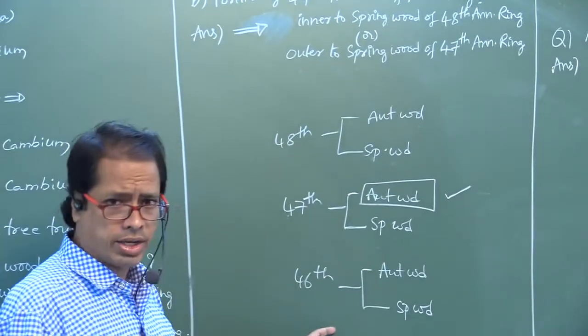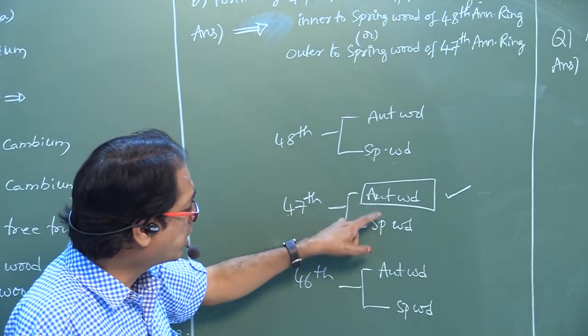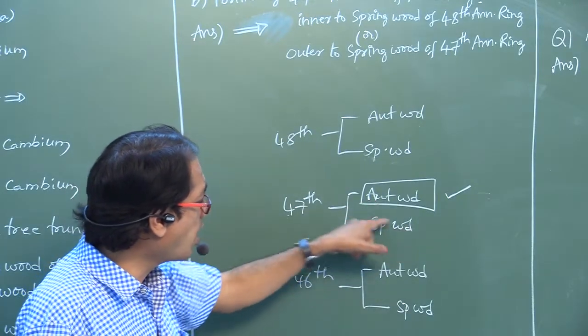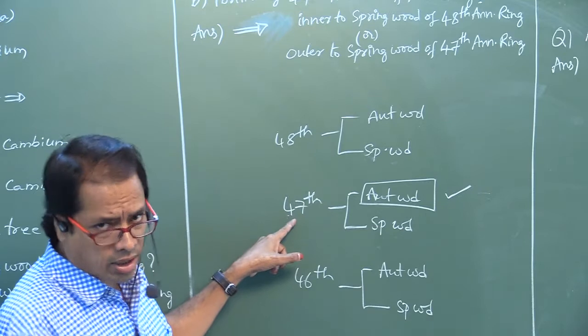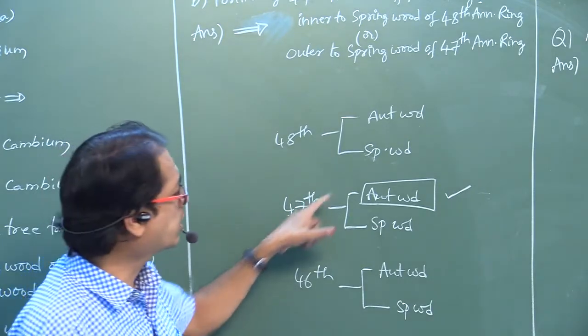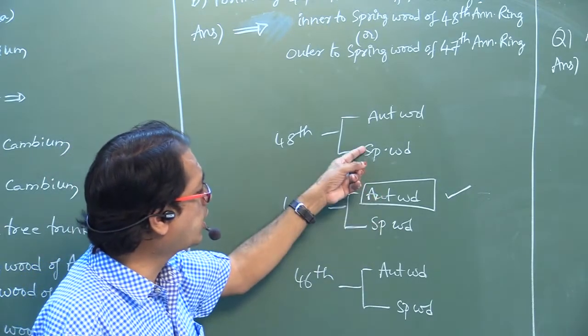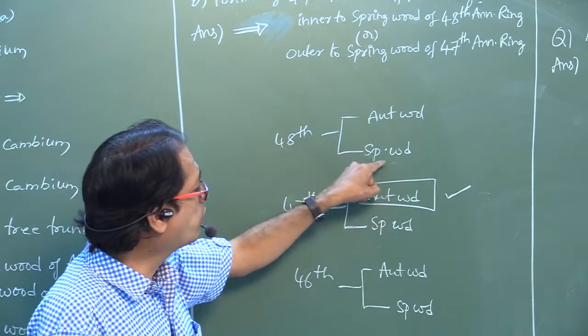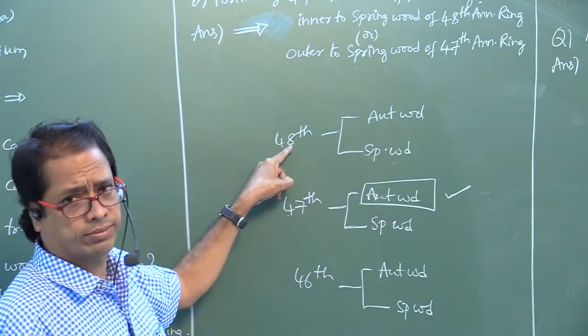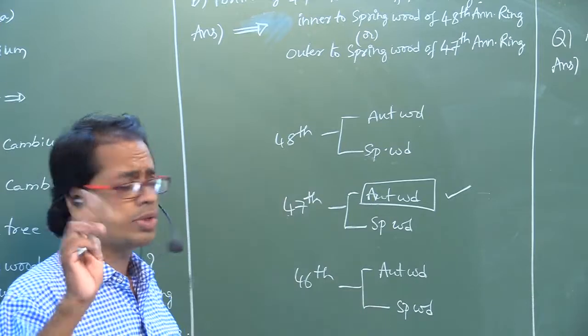Try to understand, my dear students. This autumn wood is present outer to spring wood of 47th annual ring. Correct. Another option is also correct: this autumn wood is present inner to spring wood of 48th annual ring. Two options are correct.